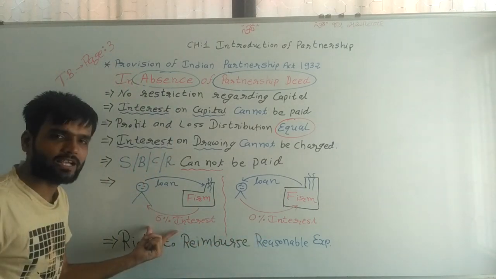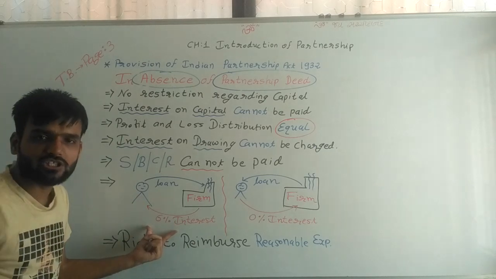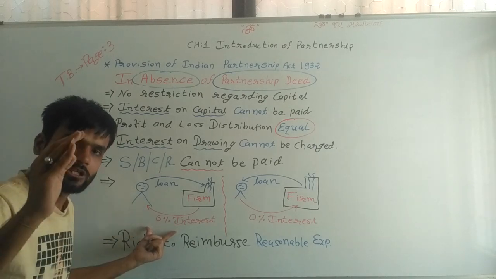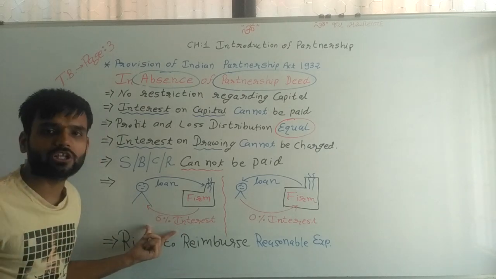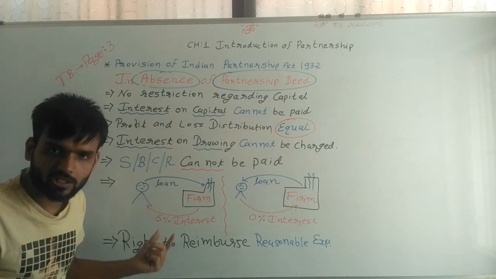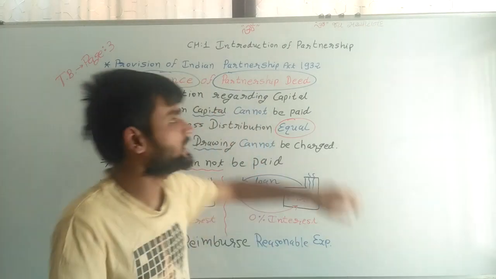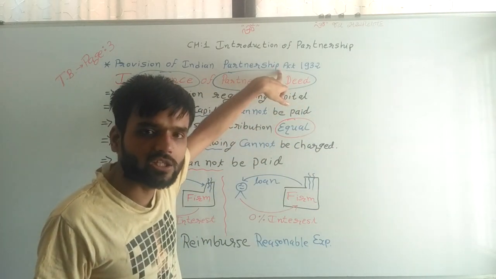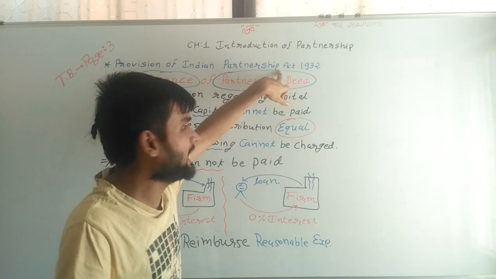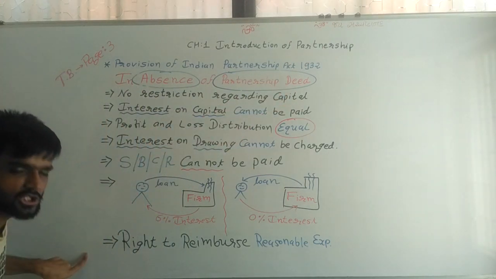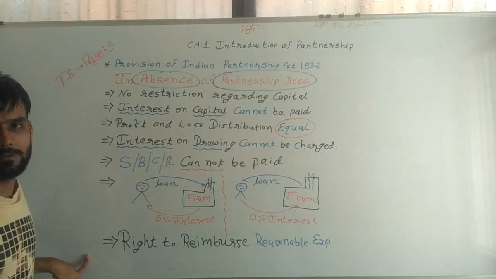If it decides 8% interest, the partner can receive 8% interest. But if it is not mentioned in the partnership deed, then and only then the Partnership Act 1932 is applicable, and all these situations apply.